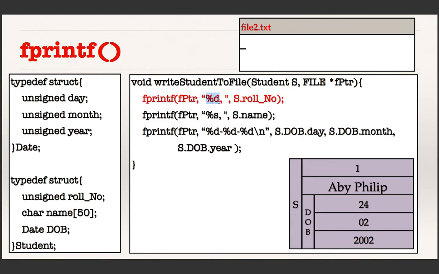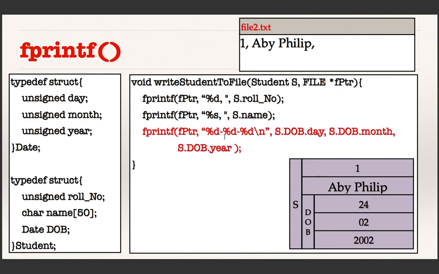So I am printing a decimal number followed by a comma and a space. What is that decimal number? This roll number. So that will be printed. And the comma is printed, a space is also printed. And next I am printing the name and a comma.